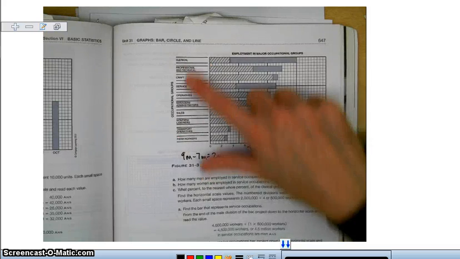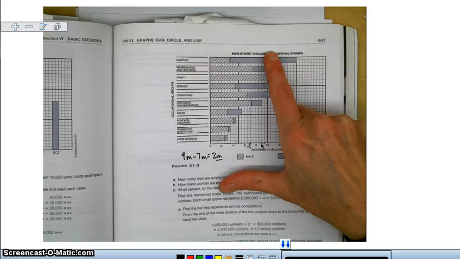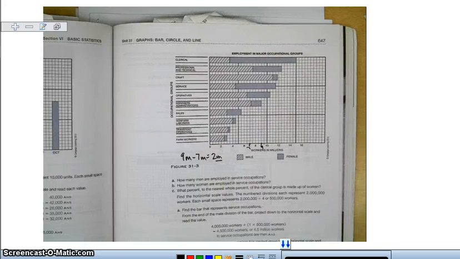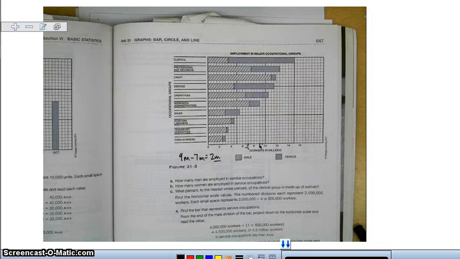So that's just how I'm reading this. Up here are the occupational groups that each bar represents. And then you always have a title, the employment in major occupational groups. So the questions that we want to be able to answer are all below here.